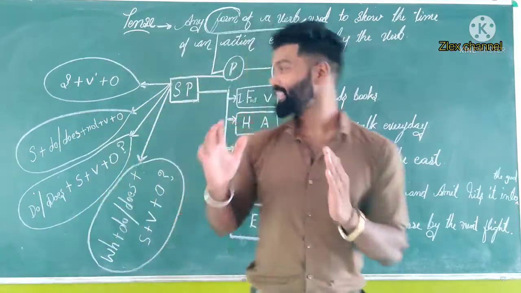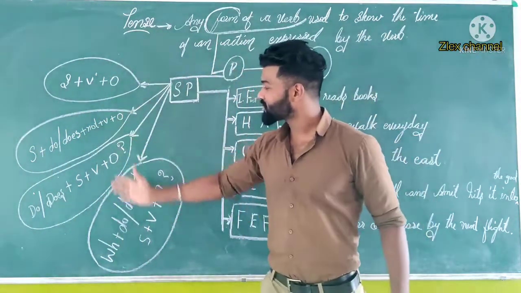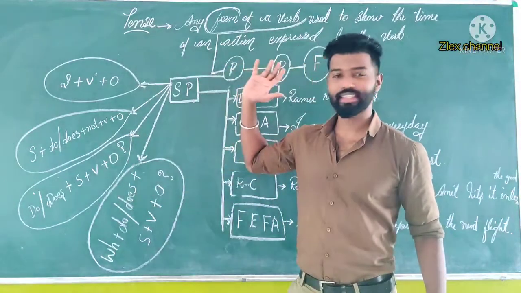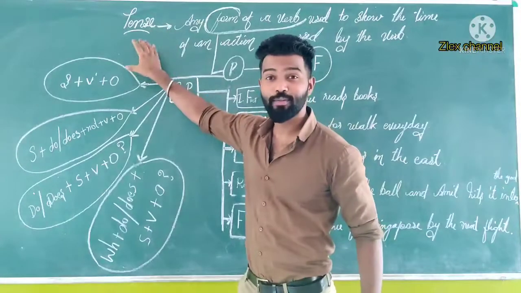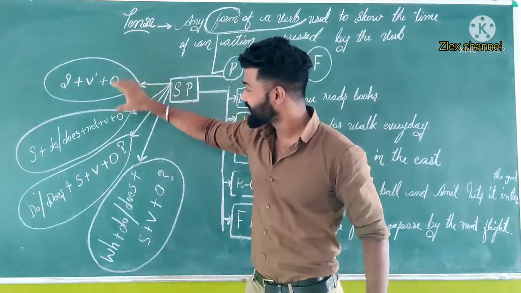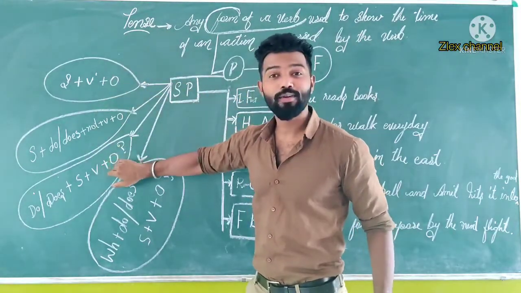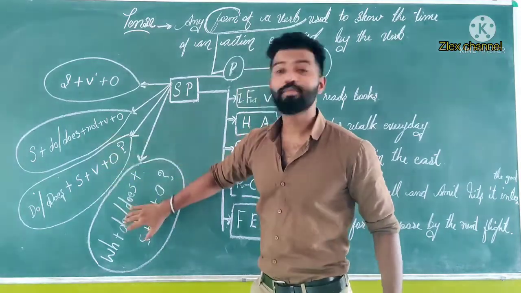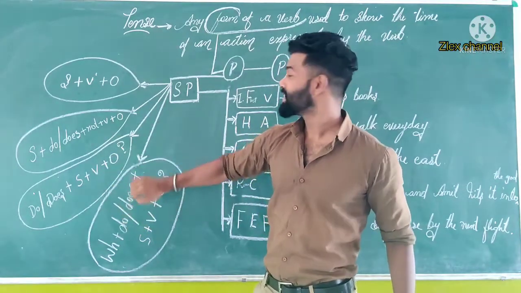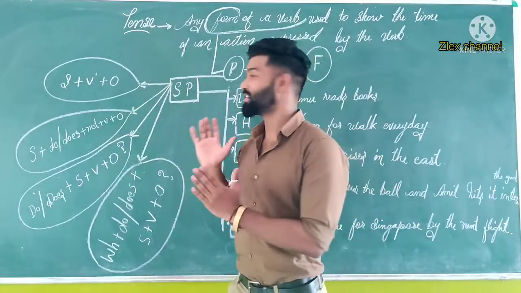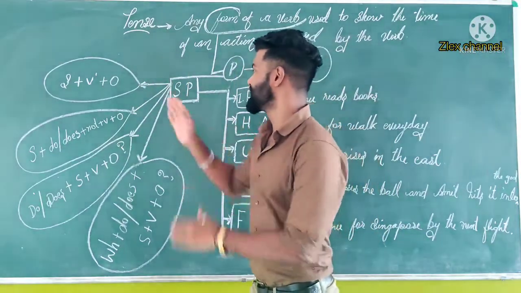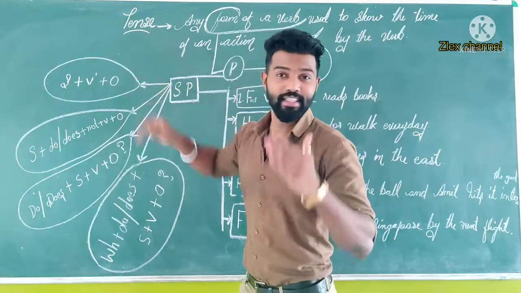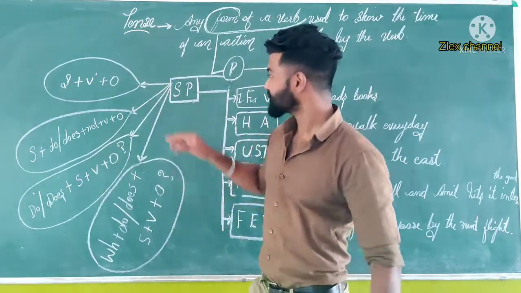Now another thing: the formulas of simple present. First the affirmative or positive formula, then negative, then yes or no questions formula, then WH questions. Let's study one by one. First of all, the affirmative or positive sentence. How can we make it in simple present?